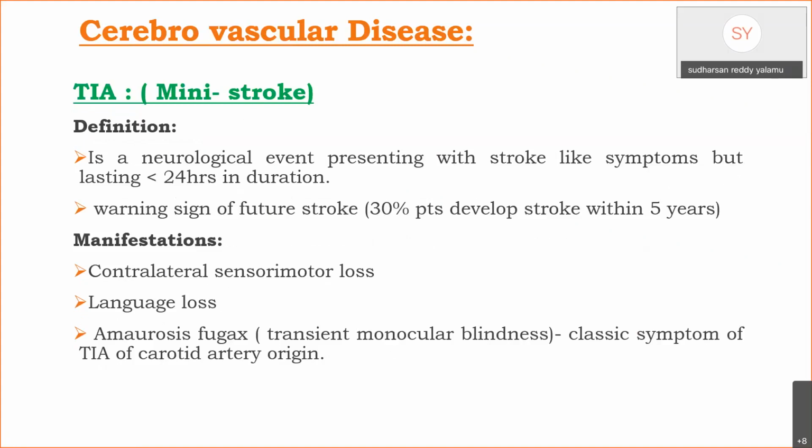TIA or mini stroke is defined as a neurological event presenting with stroke-like symptoms but lasting for less than 24 hours in duration. It's a warning sign of future stroke, with 30% of patients developing stroke within the next 5 years. It also manifests like stroke, with amaurosis fugax or transient monocular blindness being the classical symptom of TIA of carotid artery origin.